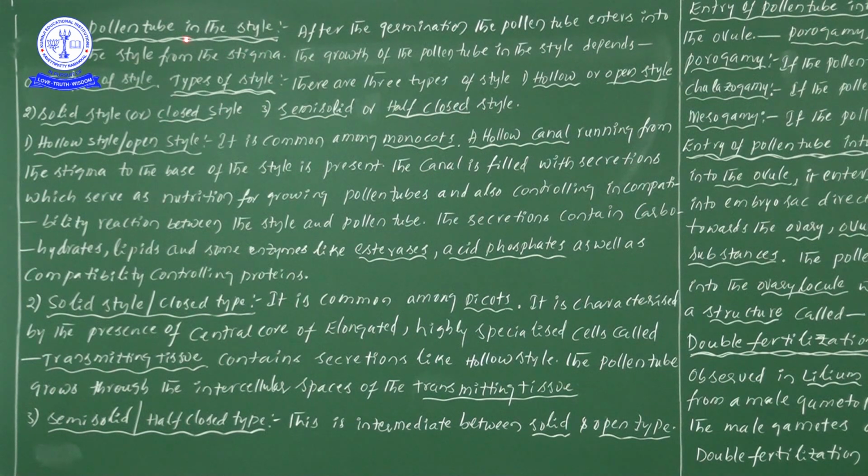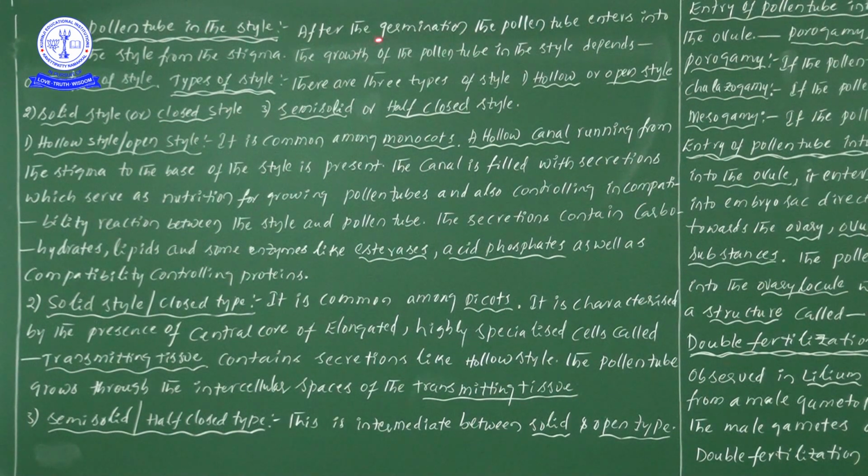Students, now in this video we are going to discuss the pollen tube in the style. Means after completion of pollination, pollen tube formation takes place. After formation of a pollen tube in the style, what is happening, and what types of styles are there? Everything is new information that I have gathered from different materials. So listen carefully. It is new information, but easy. No worry. Now let us start to discuss the pollen tube in the style.